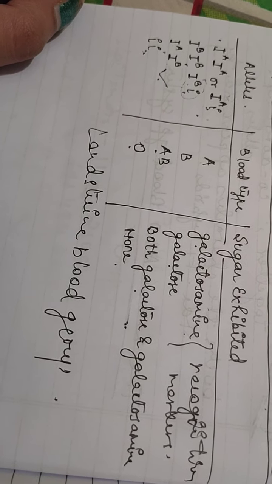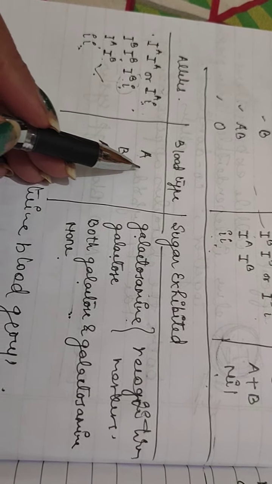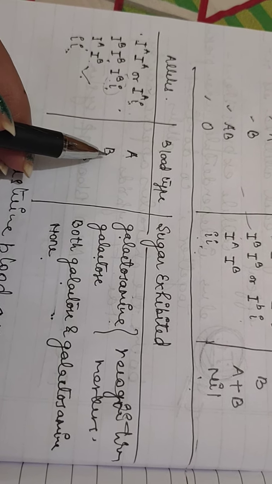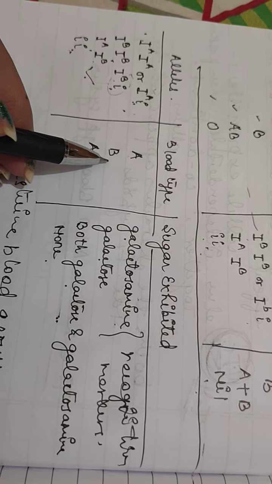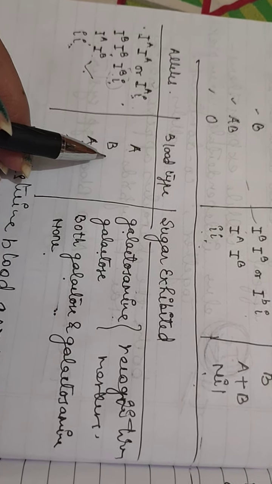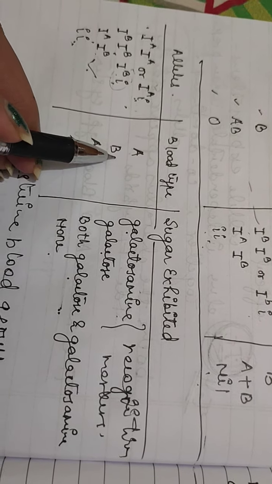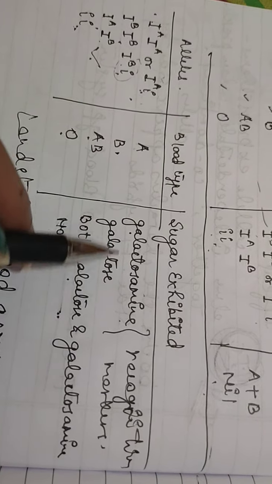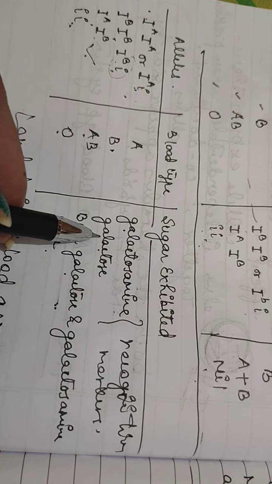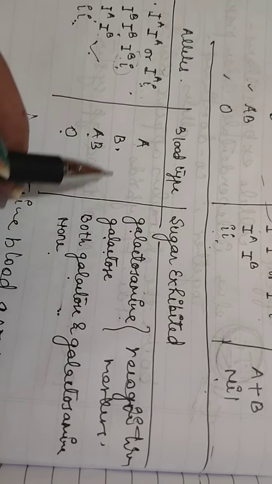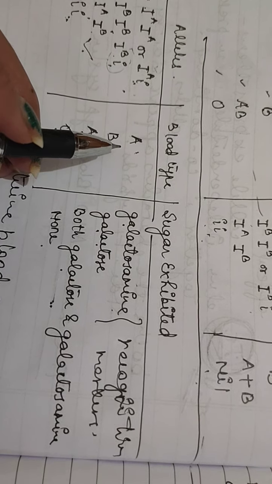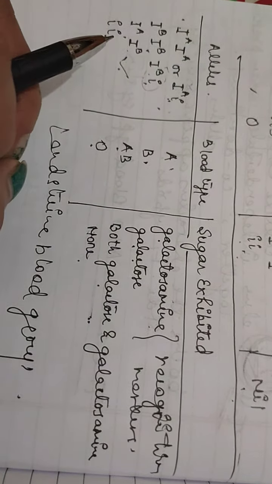If a type A individual receives a transfusion of type B blood, the recipient's immune system recognizes that type B blood cells possess a foreign antigen, that is galactose, and attacks the donated blood, causing the cells to clump or agglutinate together.